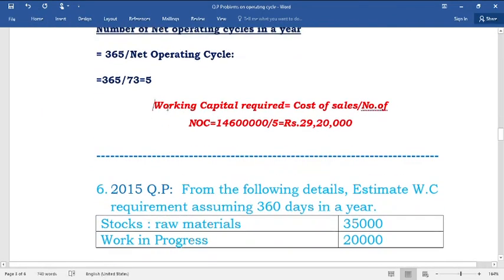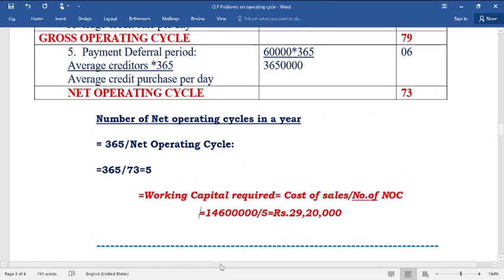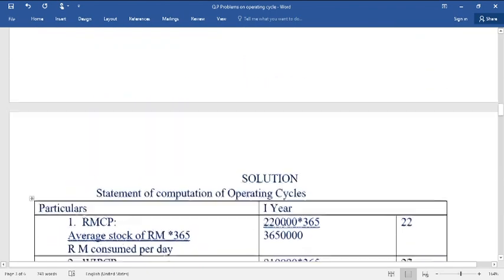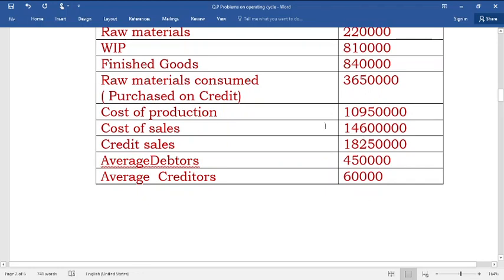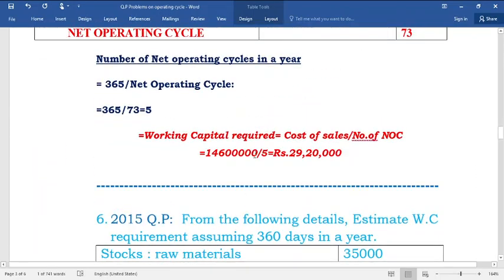So finally, working capital requirement is equal to cost of sales divided by number of net operating cycles, which is 14,60,000 divided by 5. See, this 5 is substituted. 14,60,000 is nothing but the cost of sales given in the problem. This 14,60,000 is substituted there. So by that you will get 29,20,000, which is nothing but the total working capital requirement of that particular firm.